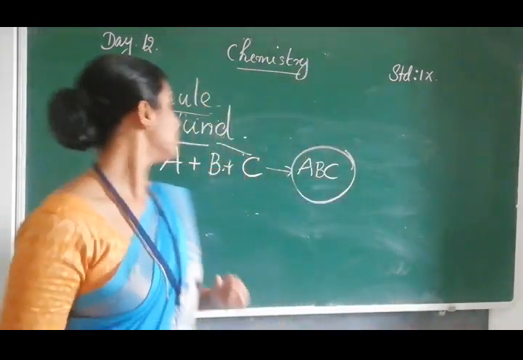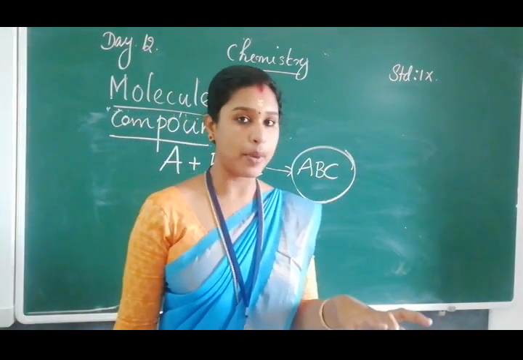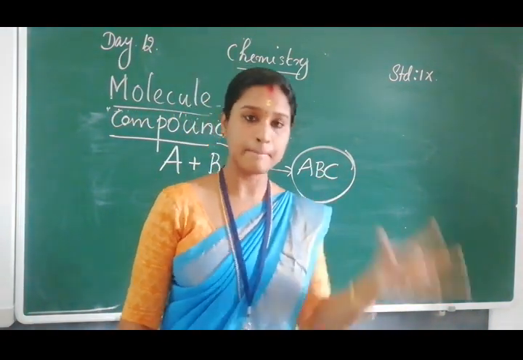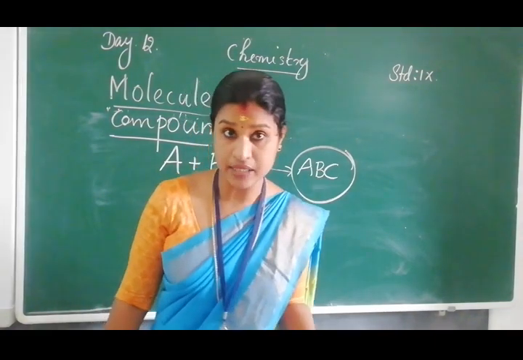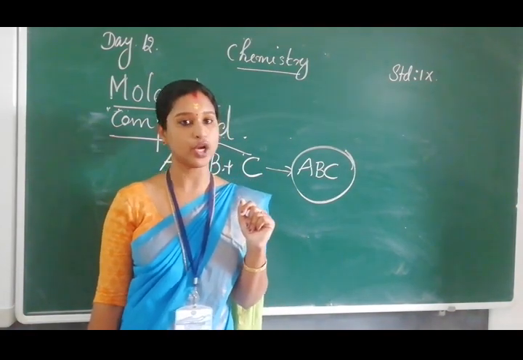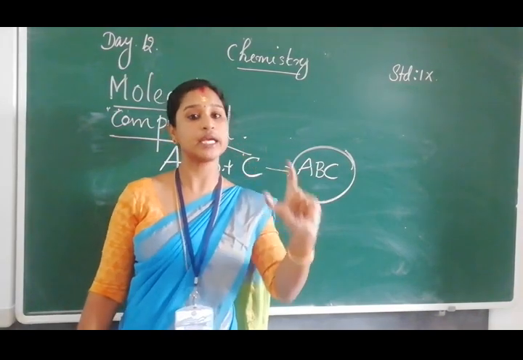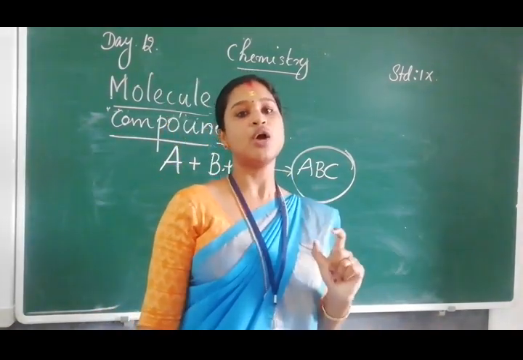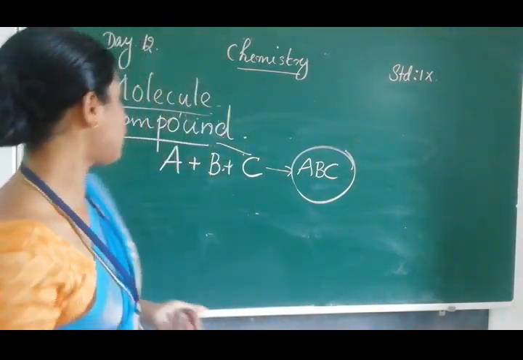That is known as a molecule of a compound. The compound formed by the combination of different elements in a definite proportion is known as a molecule of a compound. Consider the water molecule.